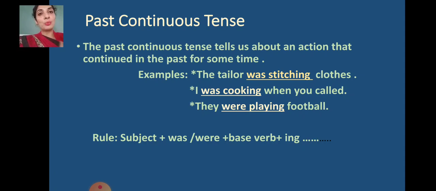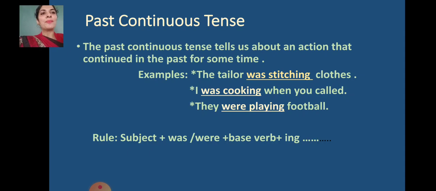Children, as we discussed in the present continuous tense, there we make use of is, am, are, and here the usage of was, were is made, along with V1 plus ing. What is the rule? Subject plus was or were plus base verb plus ing form.